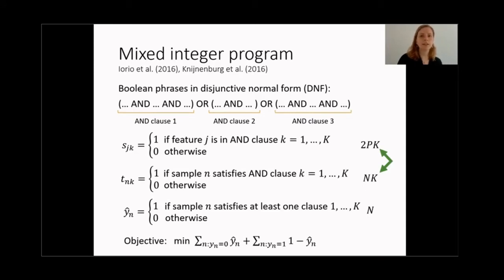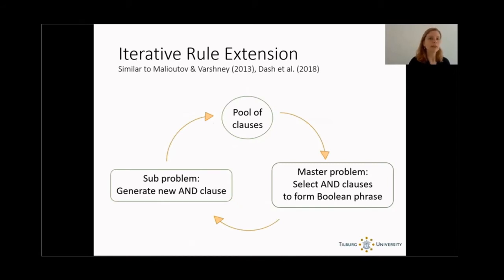Now, for that, already in the literature, there are 2 papers using column generation or an iterative rule extension. And what they do is, you're starting with a pool of AND clauses. A master problem selects those AND clauses that together form the Boolean phrase that yields the lowest error. Now, using a subproblem that computes the reduced cost, as in column generation, a new AND clause can be generated that is promising and that is added to the pool of clauses. Now, of course, keep on iterating until no new AND clauses can be found.